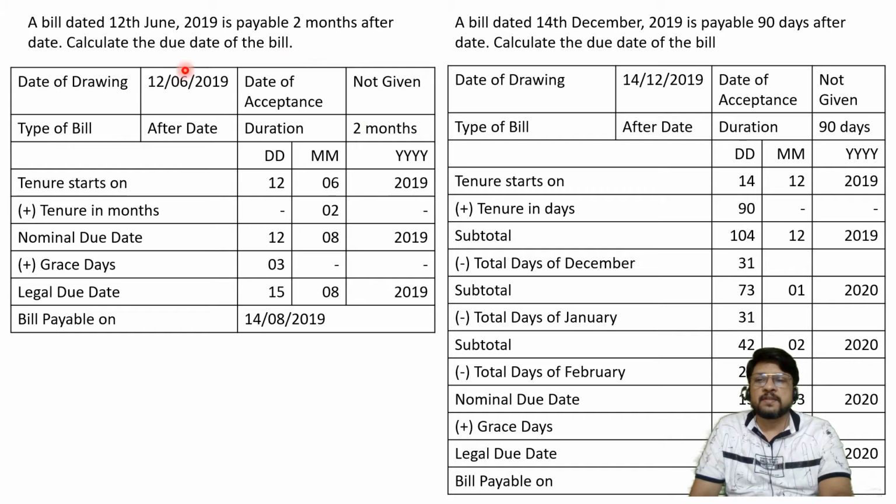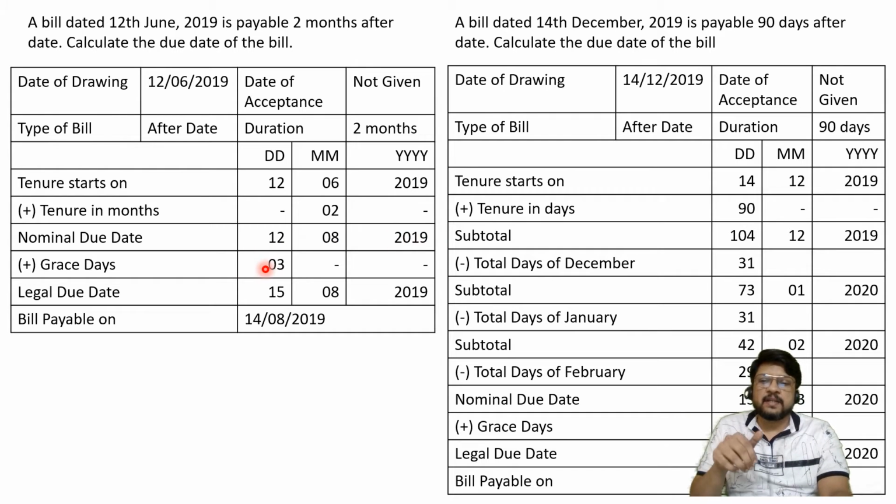So first of all I am observing certain things. Date of drawing is 12th of June 2019. Acceptance date is not given. Type of bill is after date. Duration of the bill is 2 months. So then I am writing DDMMYY: date, month and year. Tenure starts after date, which means from the date of drawing, 12th of June 2019. What is the tenure? 2 months. So add 02 in the months column, nothing in the date column and nothing in the year column. Nominal due date will be 12 plus 0 equals 12, 6 plus 2 equals 8, and 2019 plus nothing equals 2019. 12th of August 2019.